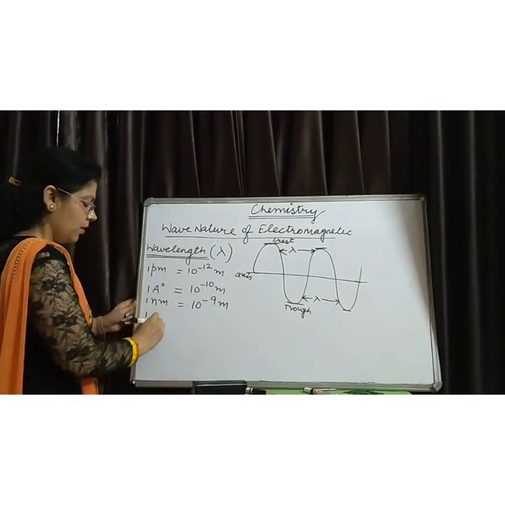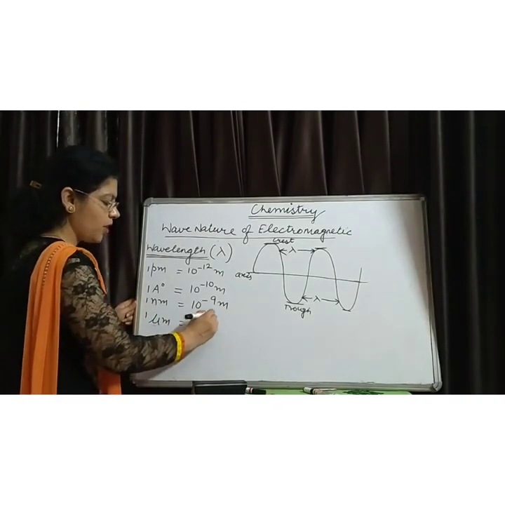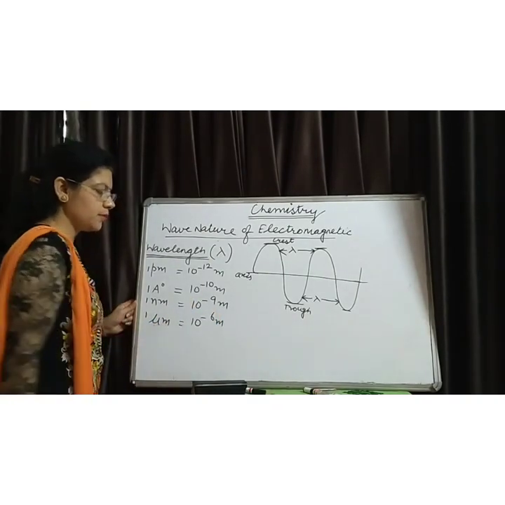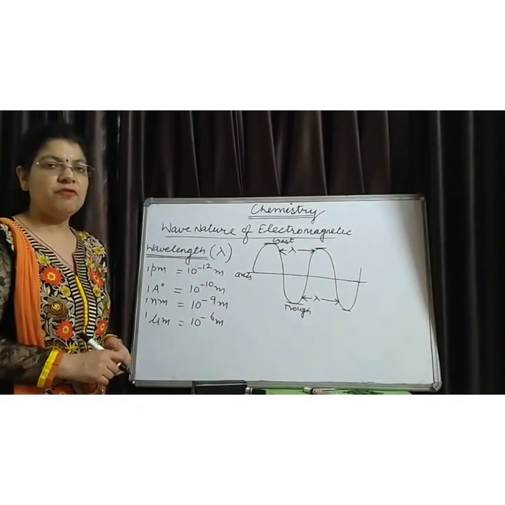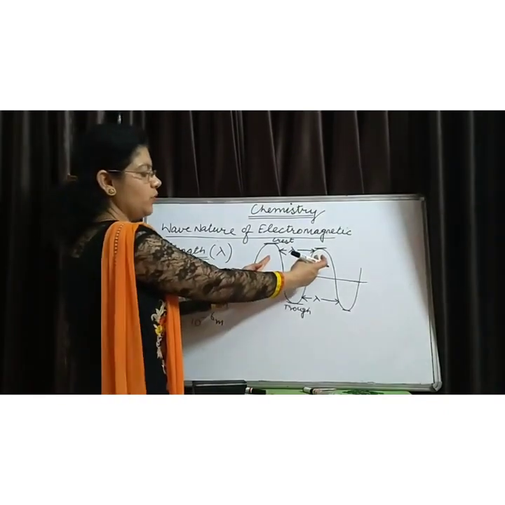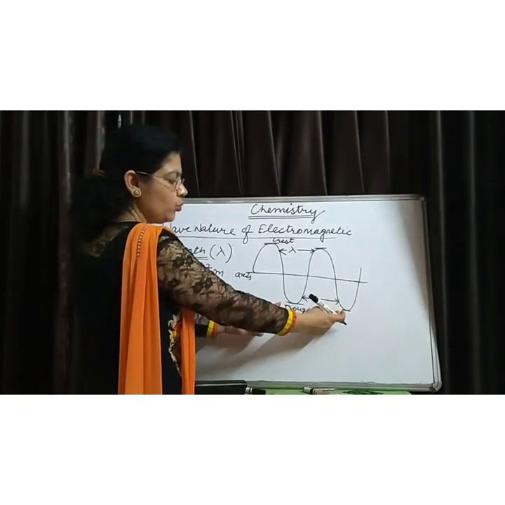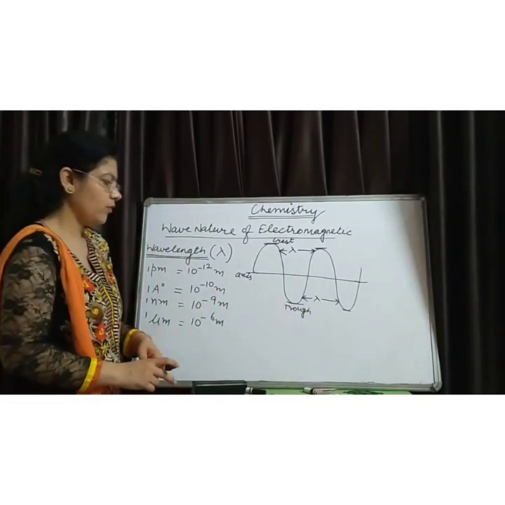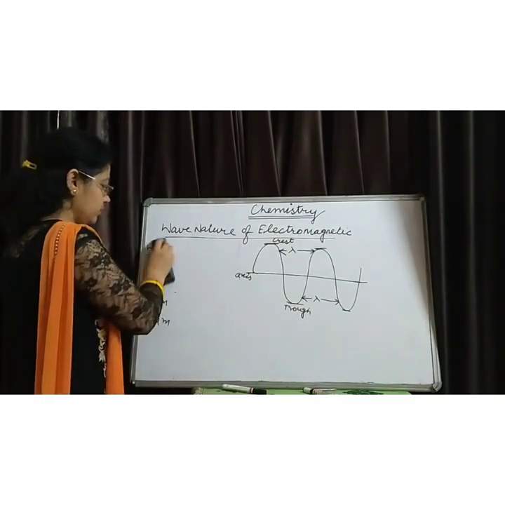Similarly, 1 micrometer is 10 raised to power minus 6 meter. These are some units to measure the wavelength of a wave, and wavelength is the distance between two successive crests or two successive troughs. Next term is amplitude.